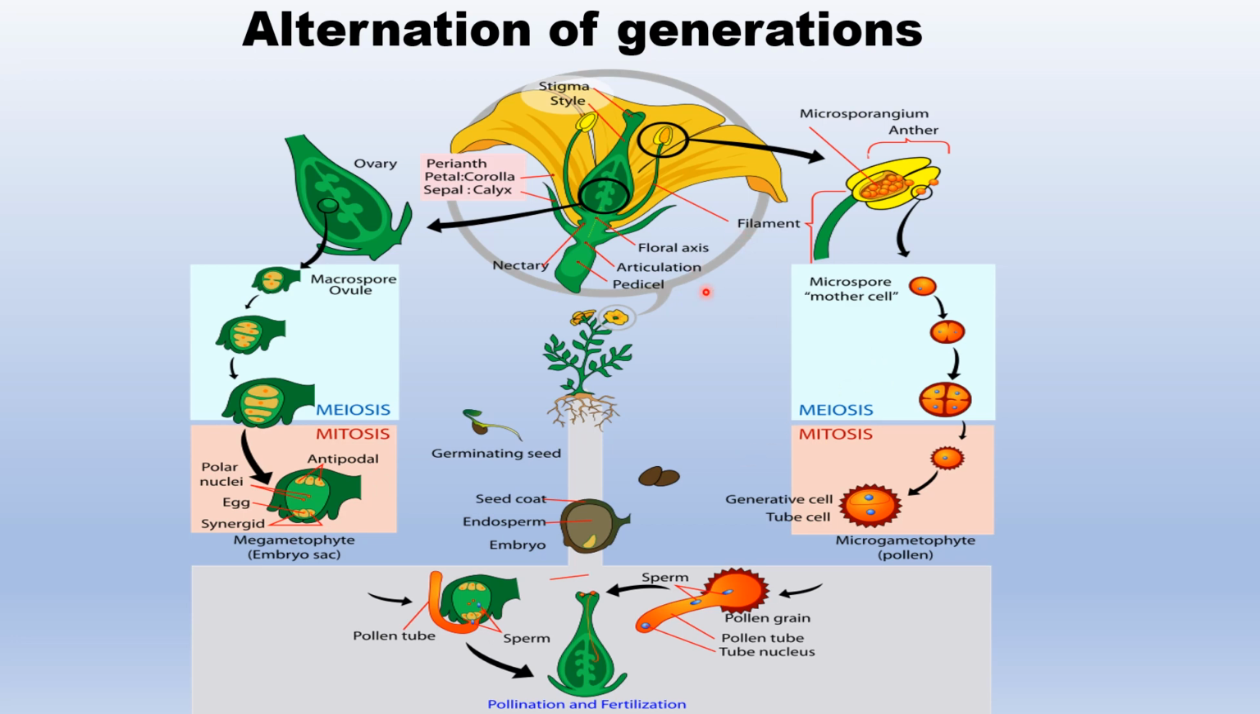From this slide, you just have to remember that in the case of female gametophyte development, three mitotic divisions are involved, while in the development of male gametophyte, two mitotic divisions are involved.